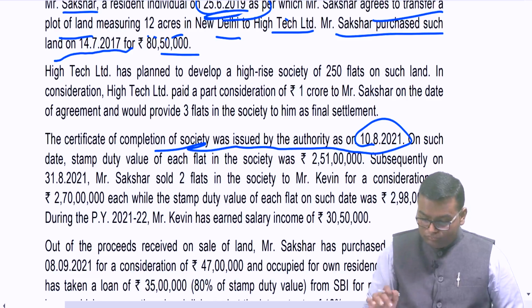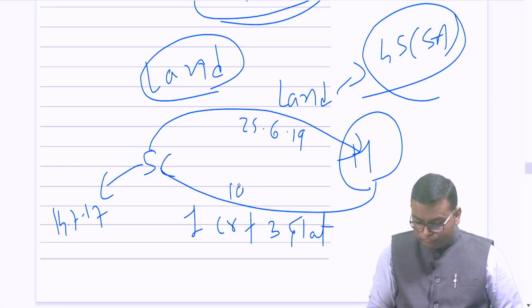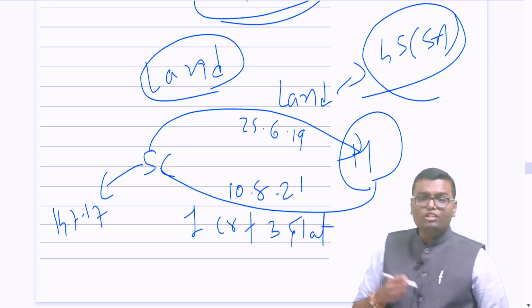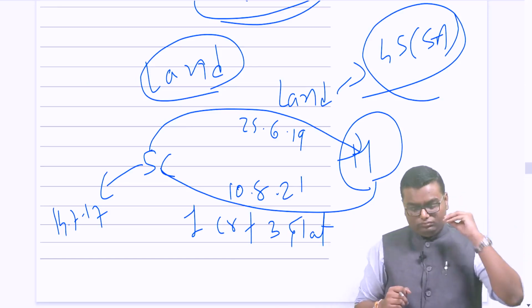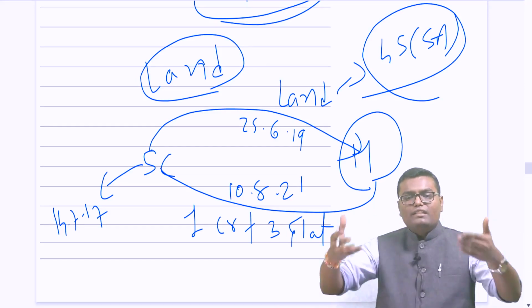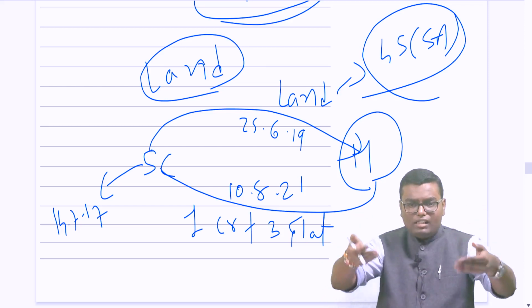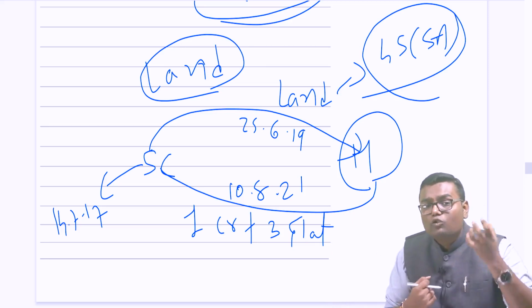Now, the consideration will be paid on 10th August 21. The question arises: as per section 45 clause 5A, whenever a person is entering into a specified contract with a constructor, giving the asset to the developer against the new asset, capital gain will arise. In which year did the transfer take place?